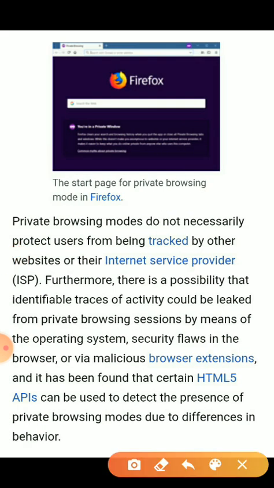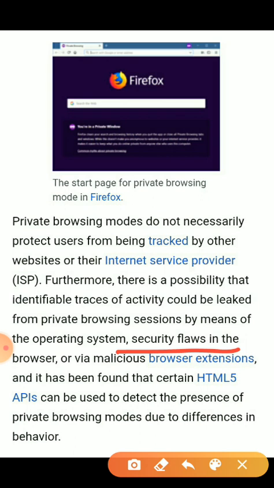Private browsing mode does not necessarily protect users from being tracked by other websites or their internet service provider. Furthermore, it is possible that identifiable traces of activity could leak from a private browsing session through the operating system, or via malicious browsers.